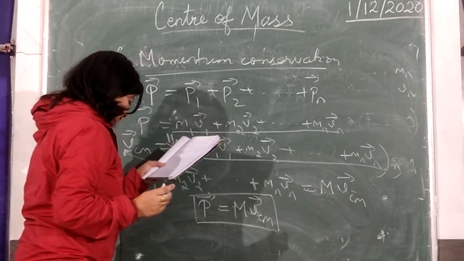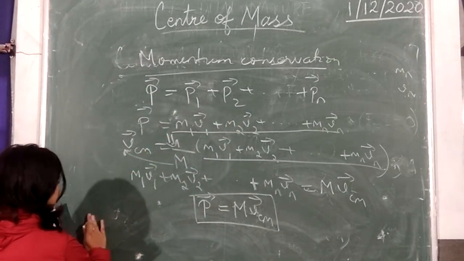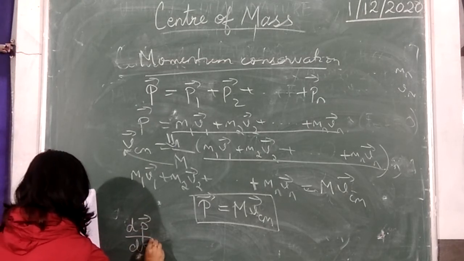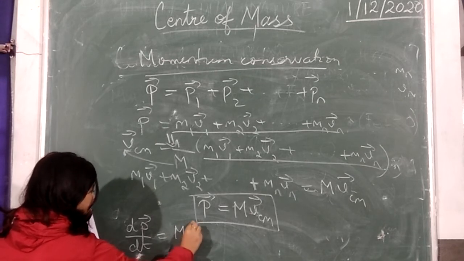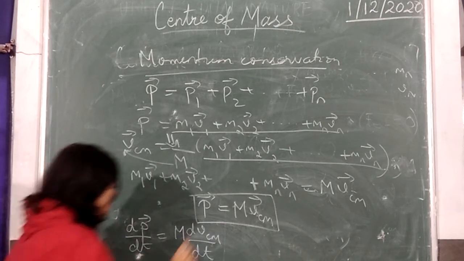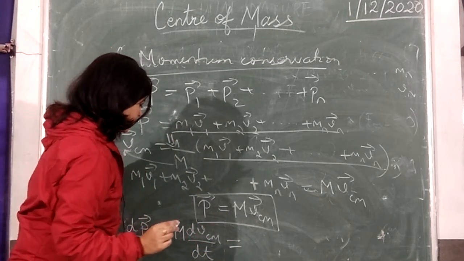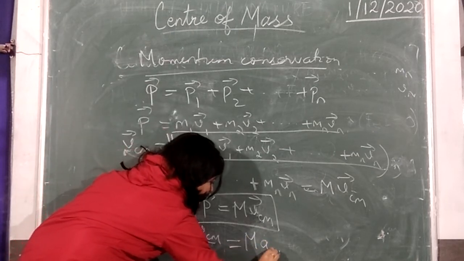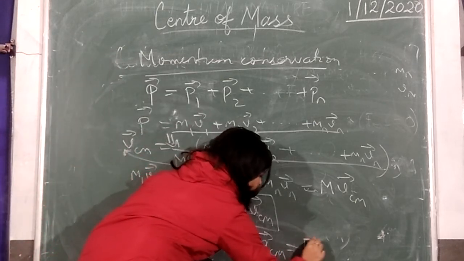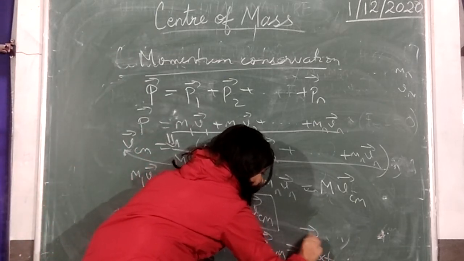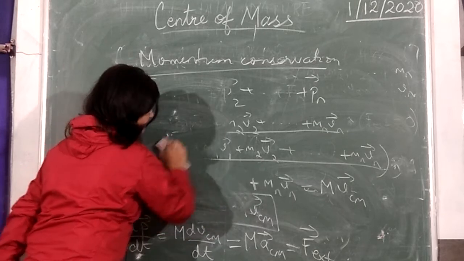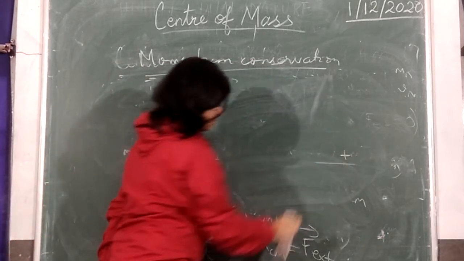In the next step, take the derivative of it. dP by dt is equal to M dV_cm by dt. Now this dV_cm by dt is the rate of change of velocity of the center of mass, which can be written as M a_cm. Now M into a is equal to the total external force acting on the system, F external. We are going to use this last line to prove the law of conservation of linear momentum for a system of n particles.